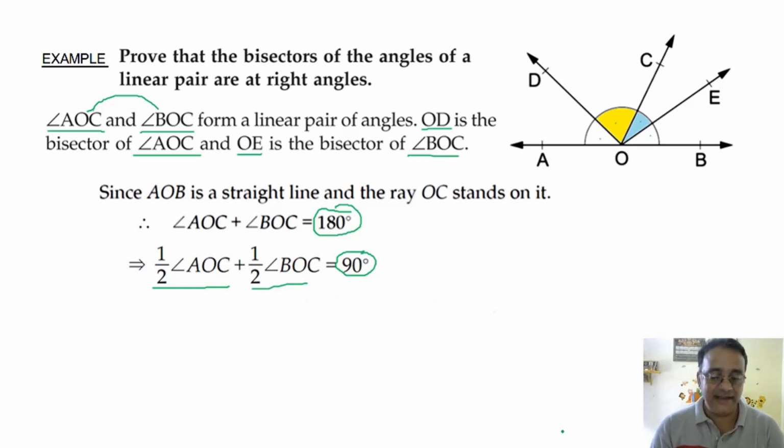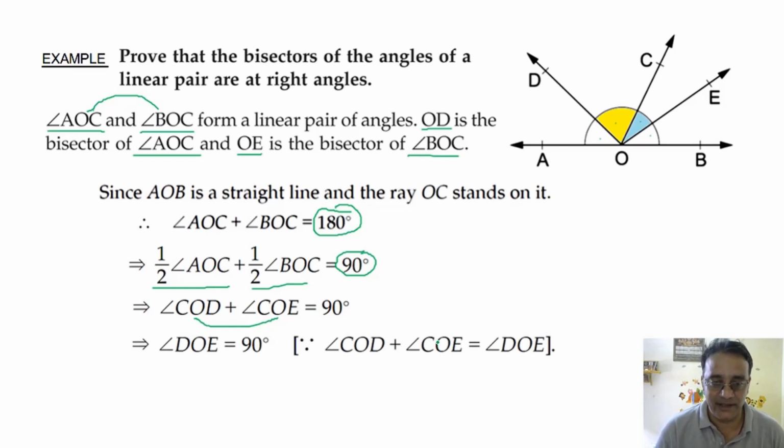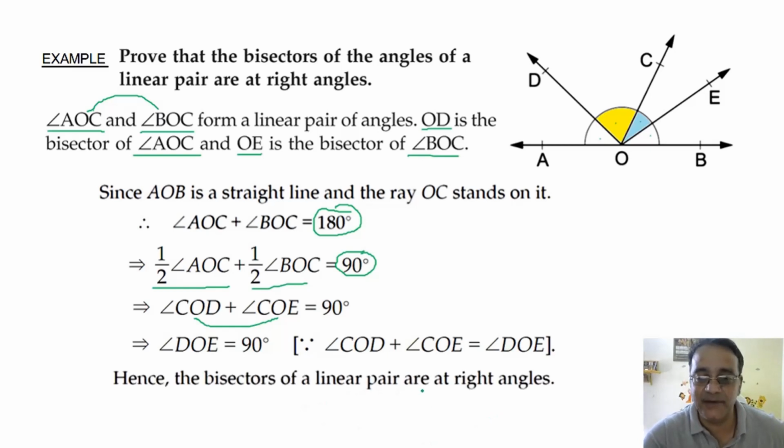Okay, half of angle AOC is replaced by which angle? Angle DOC, right. And half of angle BOC, we are going to replace it by angle COE. And if we add these two angles, what are you going to get? 90 degree. Angle DOE. Okay, because the sum of these two angles is angle DOE. So hence the bisectors of a linear pair are at right angles. So this is the proof of this question.